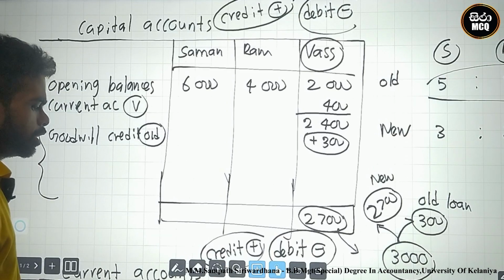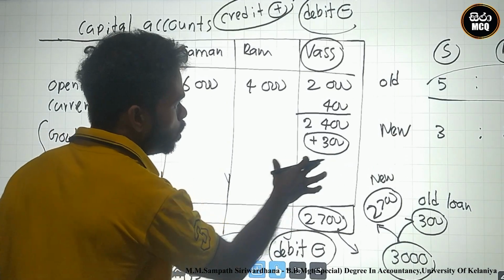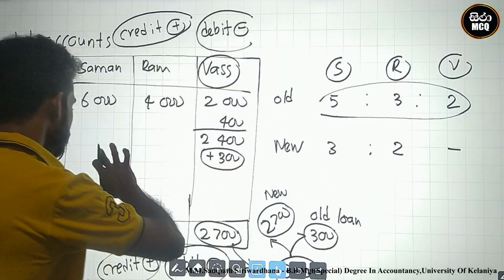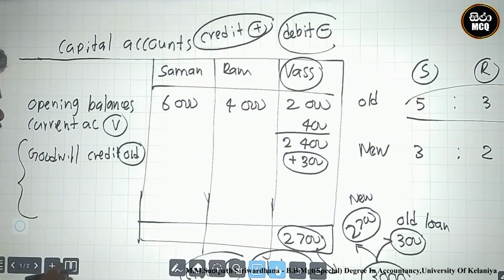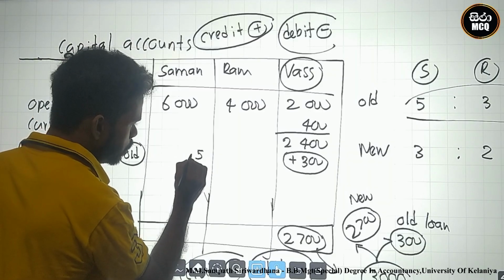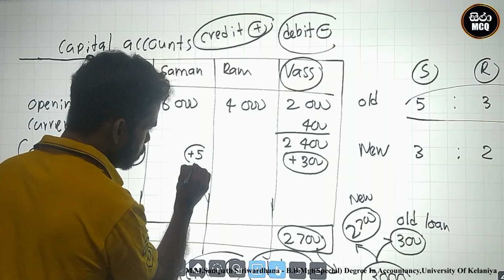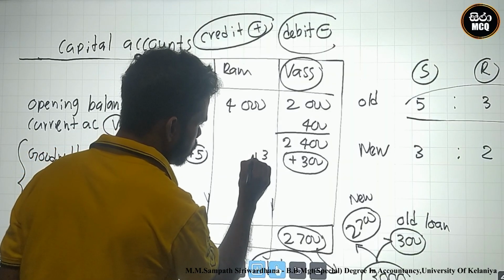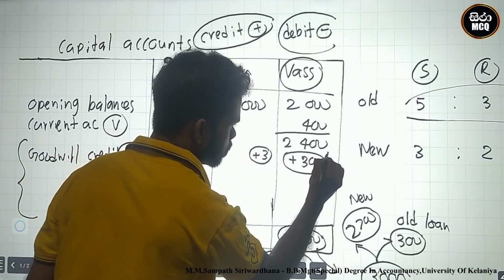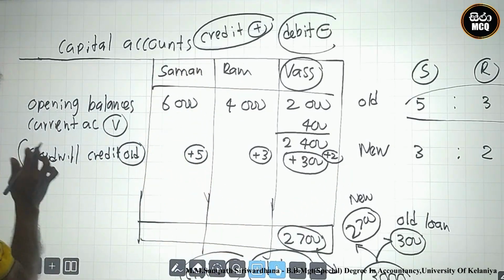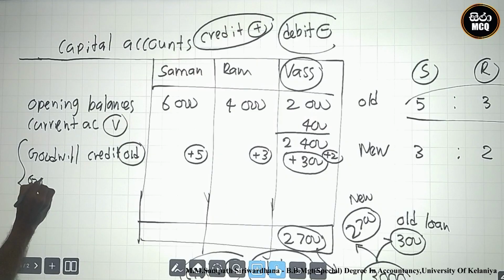What is the old ratio? You know what the old ratio is? Old ratio means 5 to 3 to 2. This is the old ratio, credit must be plus. 5 to 3 to 2. What is the new ratio? This is another adjustment for goodwill.